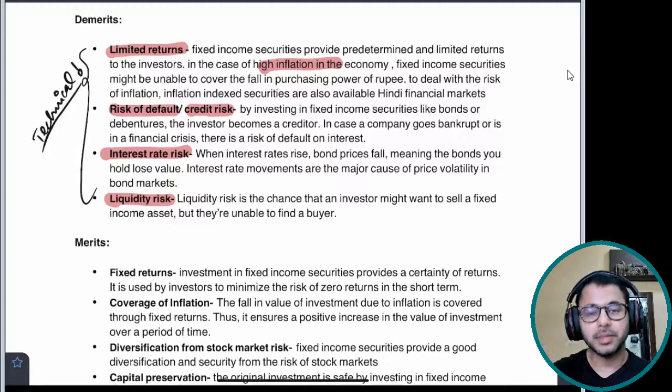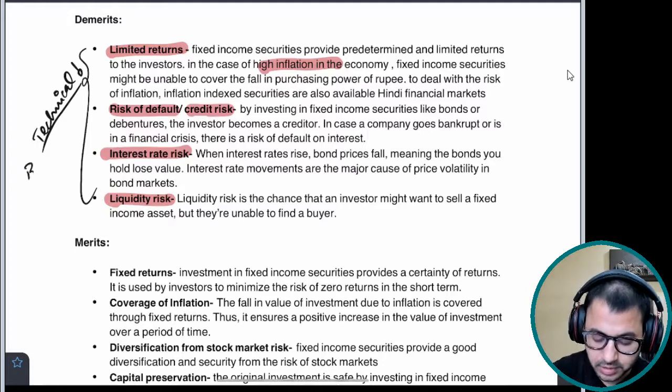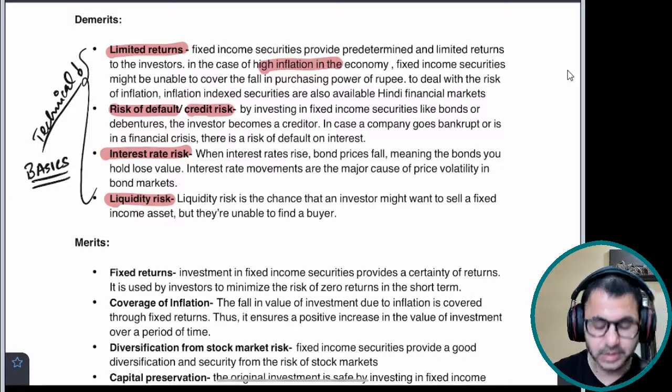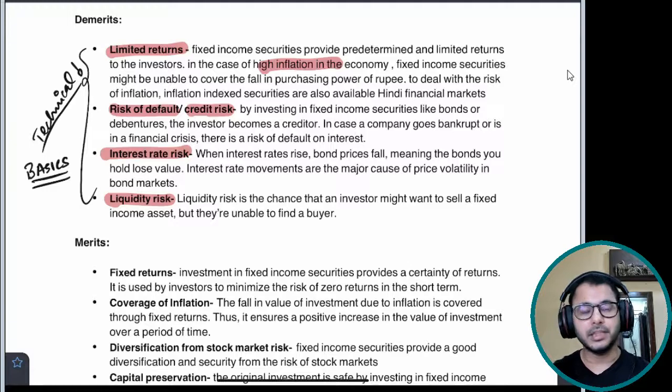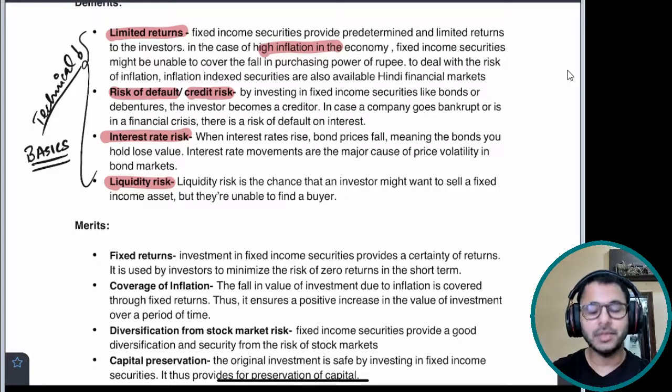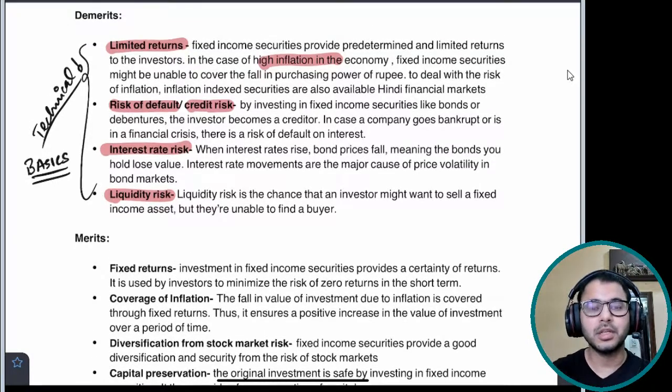It is not that I am making something up on my own. I have stuck to the basics. Technical doesn't mean that it is not basic. Technical yet basic. What you read in the book, you will find this mentioned. What are the problems inherent in fixed income securities? Liquidity risk, interest rate risk, credit risk, limited returns.